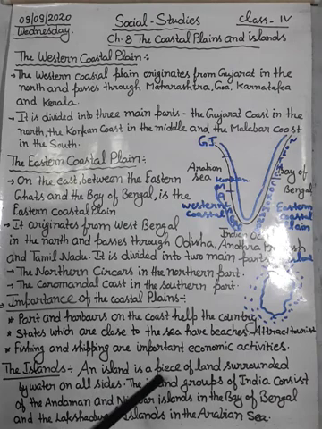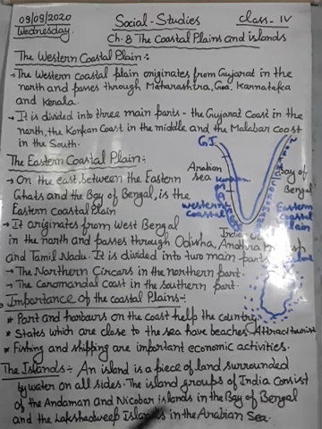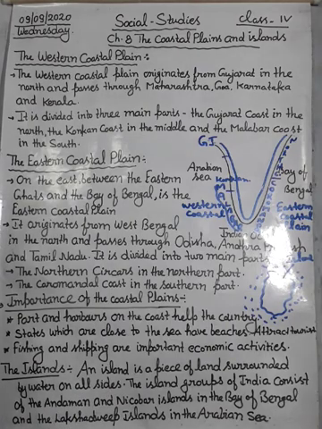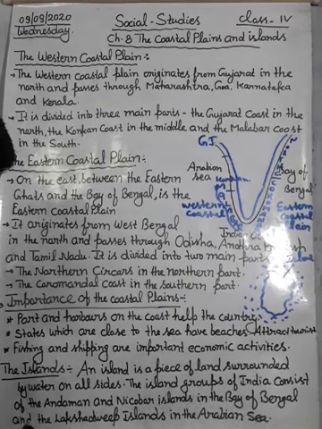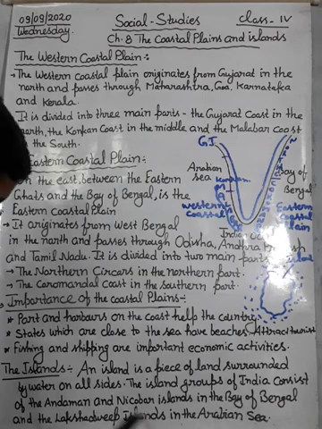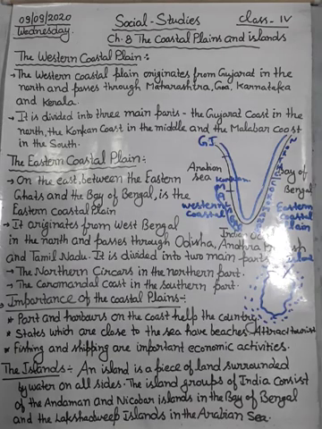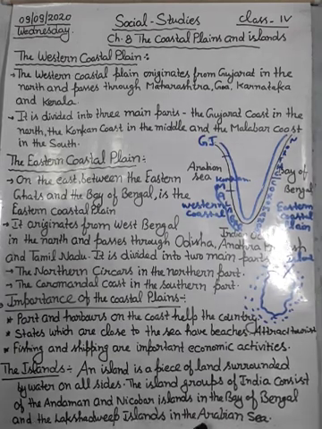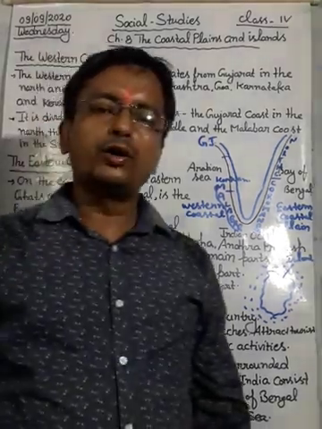An island is a piece of land surrounded by water on all sides. The island groups of India consist of the Andaman and Nicobar Islands in the Bay of Bengal and the Lakshadweep Islands in the Arabian Sea. Lakshadweep Island is located in the Arabian Sea and Andaman and Nicobar Island is located in the Bay of Bengal.